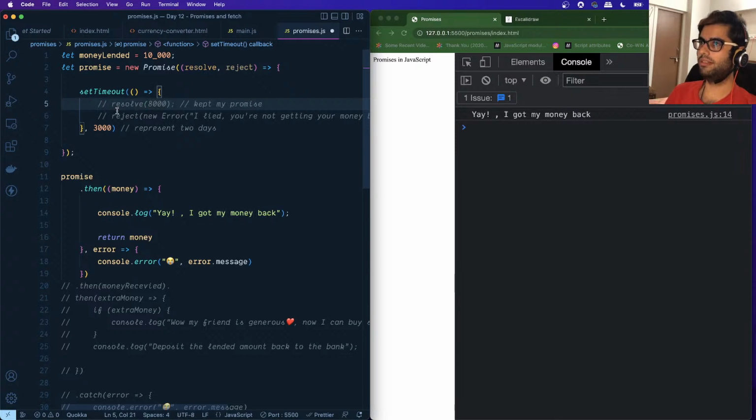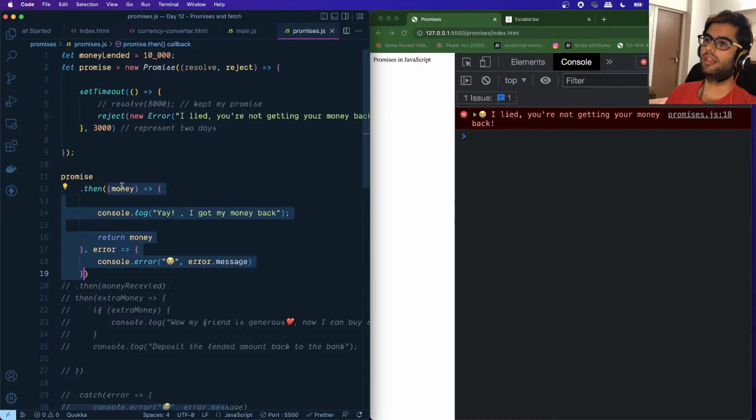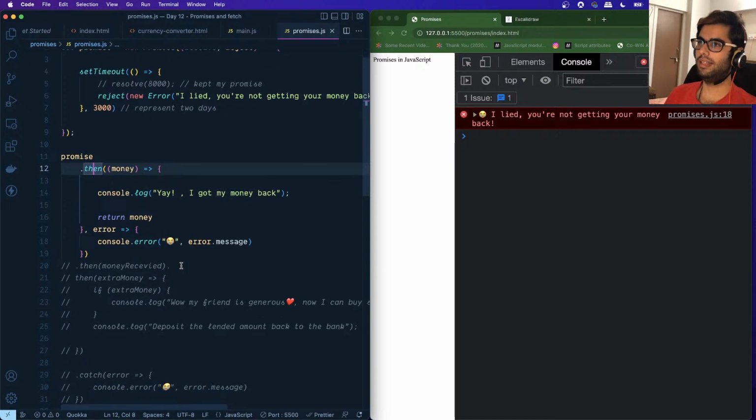Let me comment this out and replace it with the reject scenario. And you can see that now, even though we have not written any explicit catch statement, still this particular piece of code is being called. So this is how you can write a successful as well as a rejected scenario right within the then function. You can provide multiple callbacks over here like this.